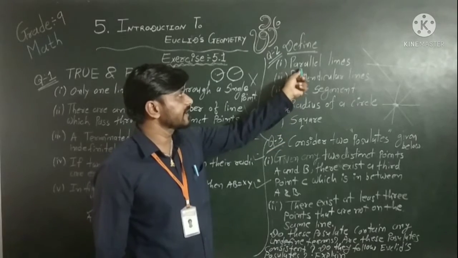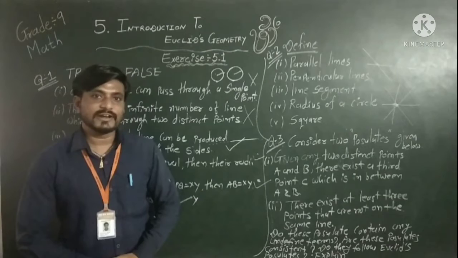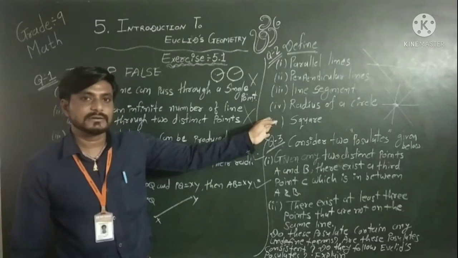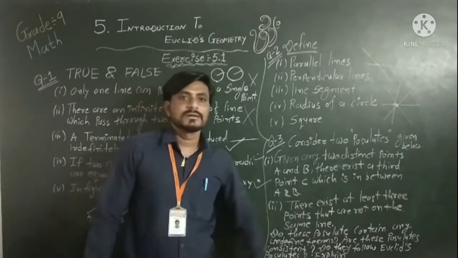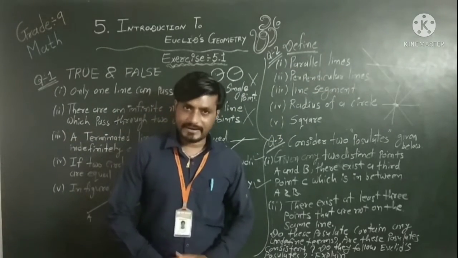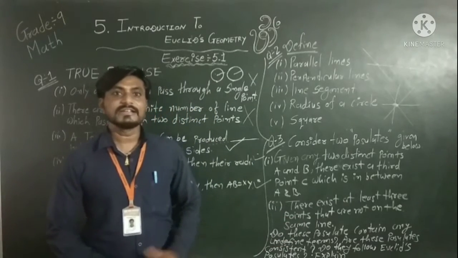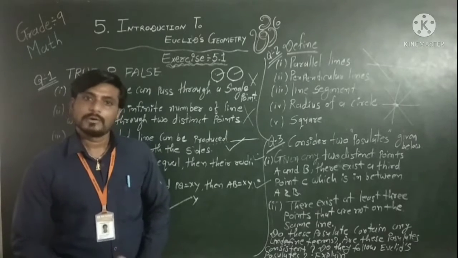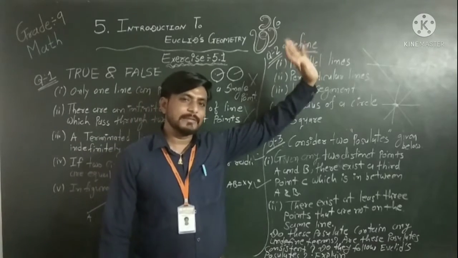Now look, second question, define these four words. So what is the first definition? Parallel lines. What are parallel lines? In previous grades you have already completed all these definitions, even though I recall them. Those lines are said to be parallel lines if they do not meet anywhere and the distance between them is constant everywhere. That means they do not meet at any point.